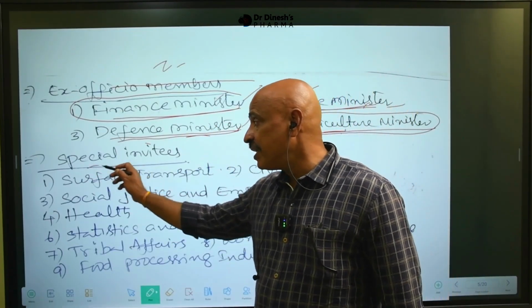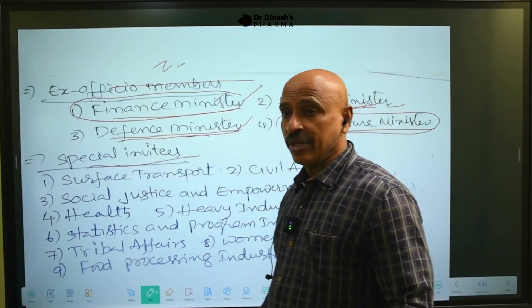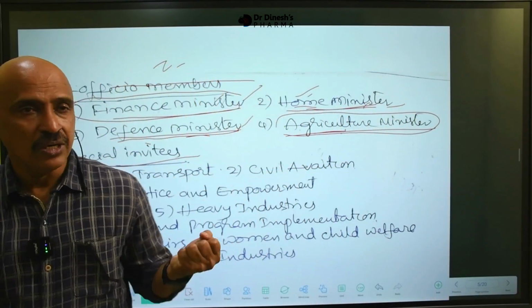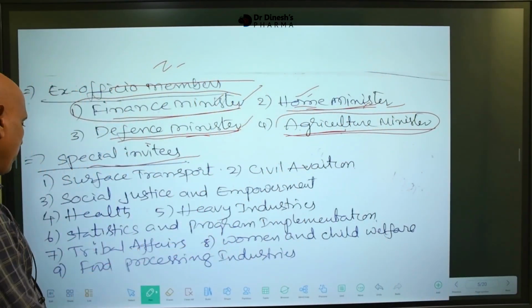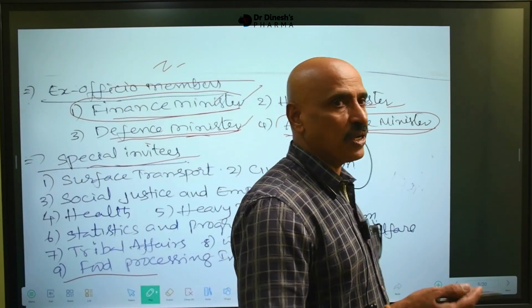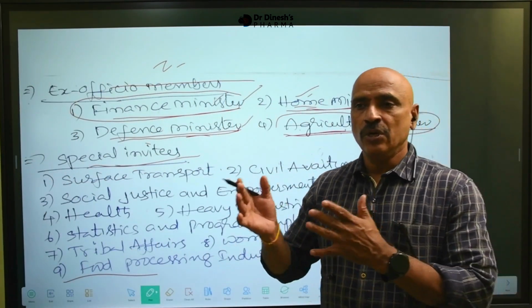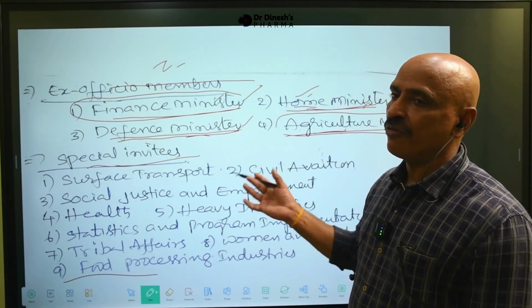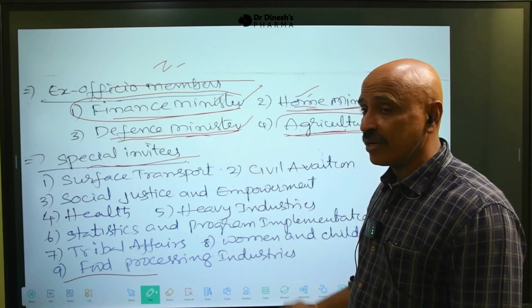But there are some special invitees. Total 9 persons are present as special invitees, depending on our Prime Minister. Previously, between 2019 and 24, only 5 invitees were there, but now 9 invitees are there.